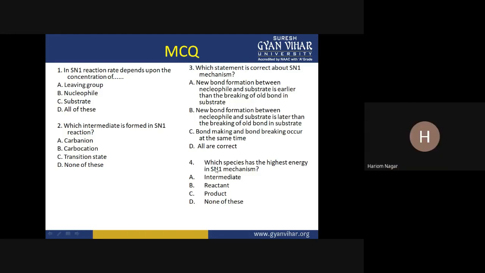Now question number 4. Which species has the highest energy in SN1 mechanism? Highest energy. So the options are intermediate, reactant, product, none of this. Actually the intermediate species has the highest energy, right?